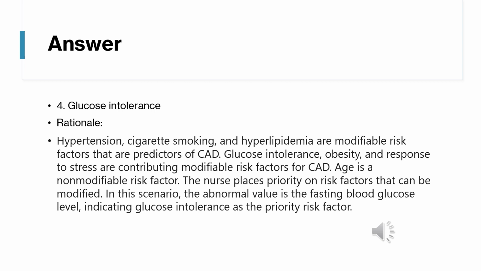So let's read the rationale here. Hypertension, cigarette smoking, and hyperlipidemia are modifiable risk factors that are predictors for coronary artery disease. Glucose intolerance, obesity, and response to stress are contributing modifiable risk factors for coronary artery disease. Age is a non-modifiable risk factor. The nurse places priority on risk factors that can be modified. In this scenario, the abnormal value is the fasting blood glucose level, indicating glucose intolerance as the priority risk factor.